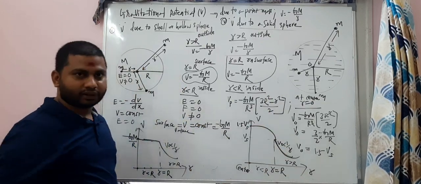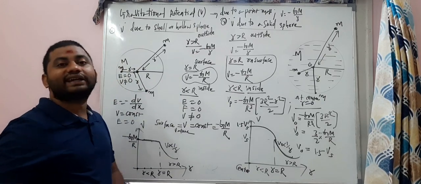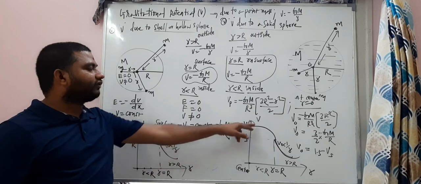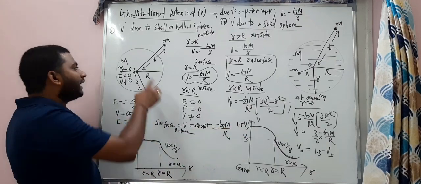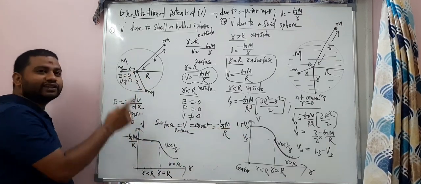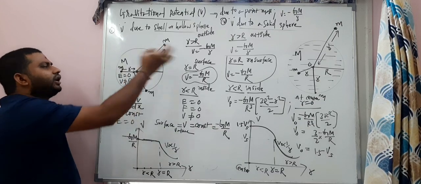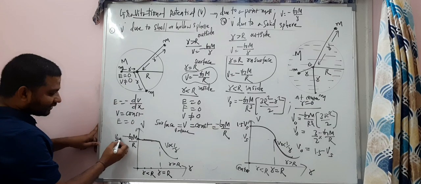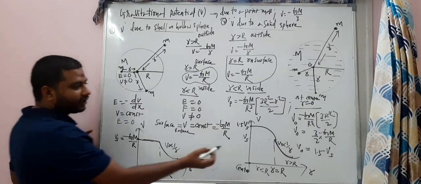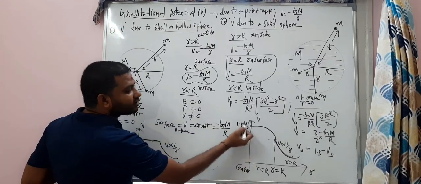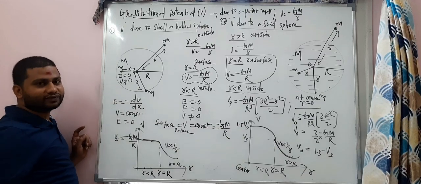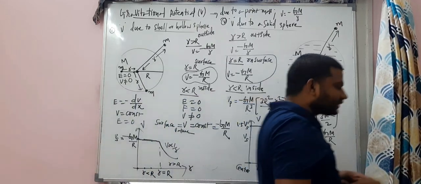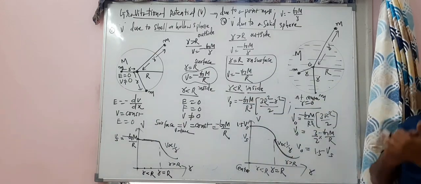Right? So remember. One thing you should understand: at the center, how much in the sphere? 1.5 times the surface value. At the center, how much in case of shell? Exactly the surface value, right? See, at the center it is just equal to the surface value. Here at the center, this is equal to 1.5 times the surface value. Understand? So this is how some graphical representation questions also will be asked.